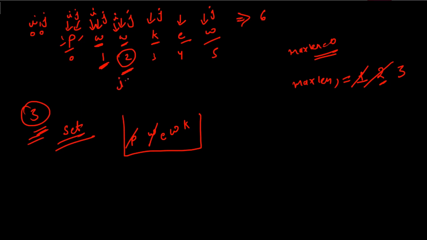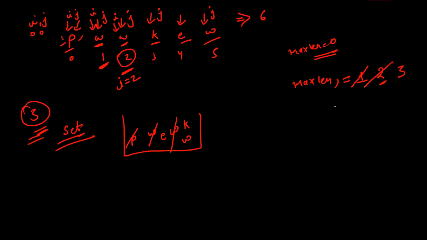I value is what? 2. So what is the element at the second position? What is the element at the second index? W. So we are going to remove that particular element from the set. So W will be removed. Now again we'll be checking, is this element at the jth position present in our set or not? So you can see now W is not present. Hence we are going to include this in our set.